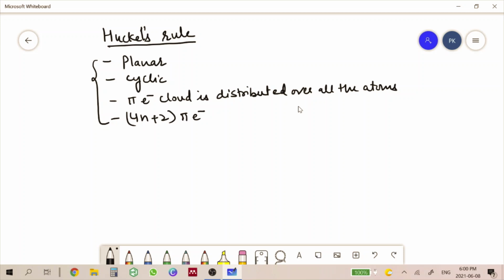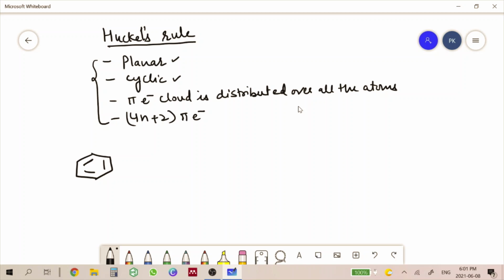So on the basis of these rules, we will discuss some examples of whether our compound is aromatic or not aromatic. So let us take the first example, like in case of benzene. In this case, we already know that benzene is planar in nature. So it is following the first condition. It is cyclic. Following the second condition, pi electron cloud is distributed over all the atoms.